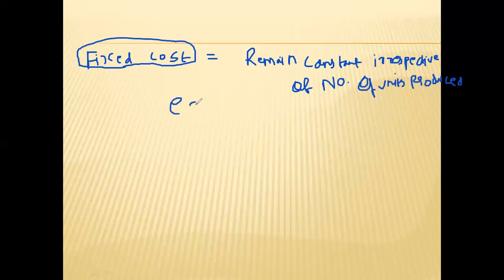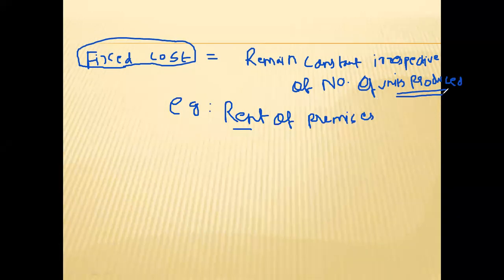What can be examples of fixed cost? Rent. Rent of the premises. If you are running your business on rental premises, you will have to pay the rent. Whether you run your business or not, you will have to pay the rent. So rent is not related to production. Whether you produce or not, you will have to pay the rent. So rent is a fixed cost. This is an example of fixed cost.